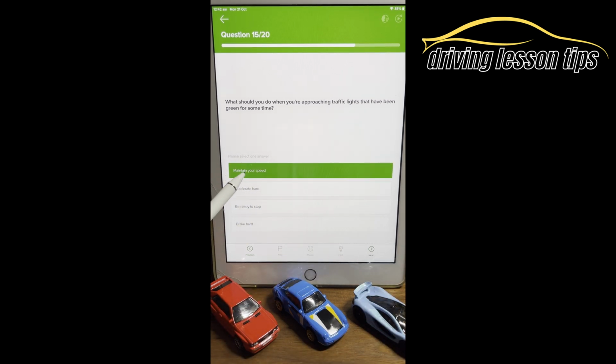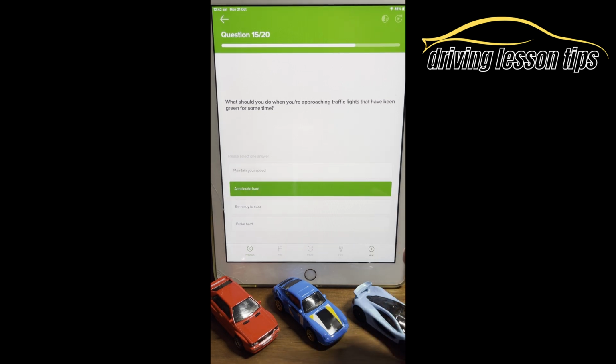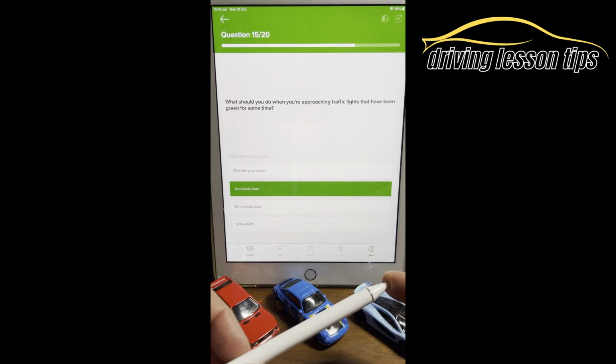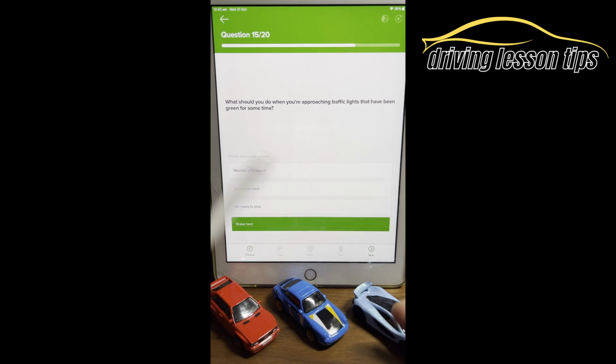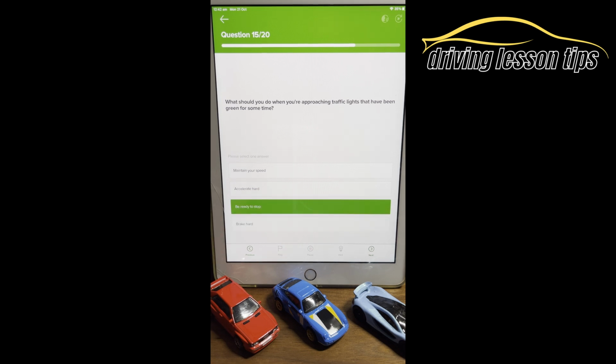If you maintain your speed, if they change, well, you may go through a red light or have an accident. If you accelerate hard, again, same thing. If the lights change, you most likely will go through a red traffic light, which is dangerous and illegal, and you may have an accident. Brake hard. Why are we doing a brake hard when we can actually plan earlier so the car behind us doesn't hit us? So yeah, be ready to stop on time.